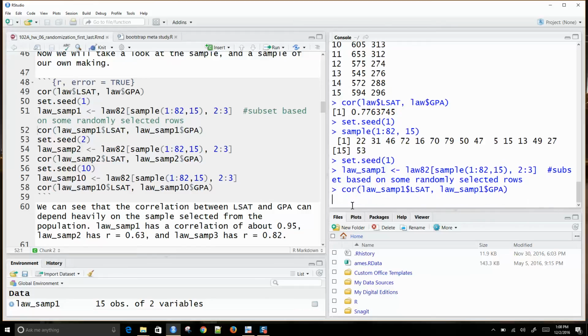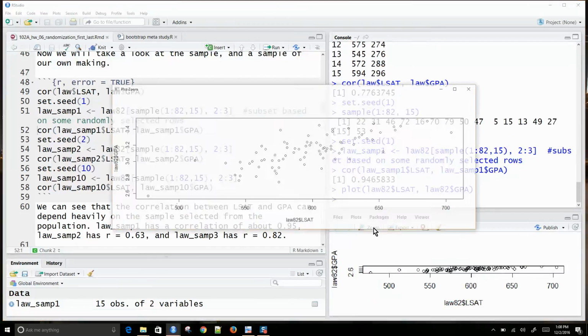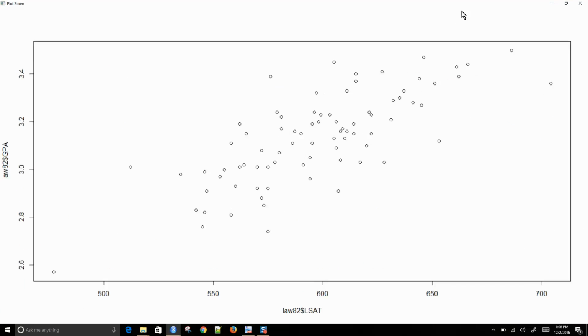All right, and when I take the correlation between these two, I'm getting a correlation of around 0.95, okay? So this is drastically different, and this is just another random sample of 15, okay? And just to give us an idea of these things, let me plot all of Law 82. So we're going to plot LSAT versus GPA. Okay, so this is all 82 law schools.